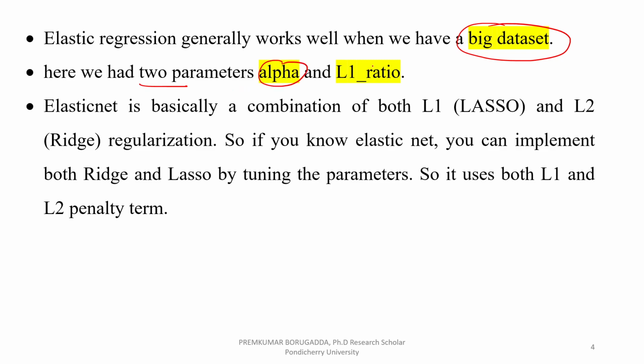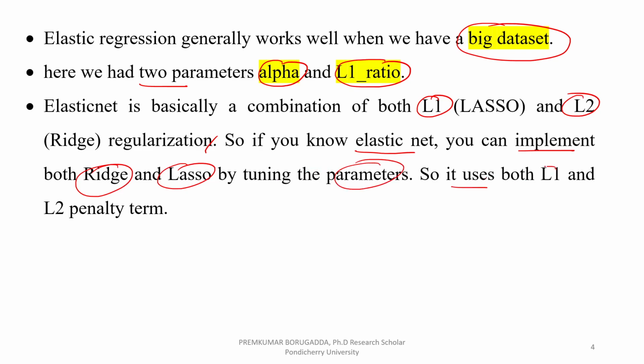Alpha is one parameter, L1 ratio is the other. Elastic net is basically a combination of both L1 and L2 regularization. If you know elastic net, you can implement ridge regression and lasso regression by tuning the parameters. It uses both L1 regularization and L2 penalty terms.